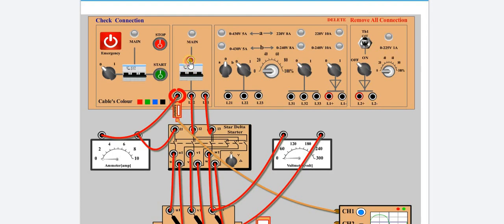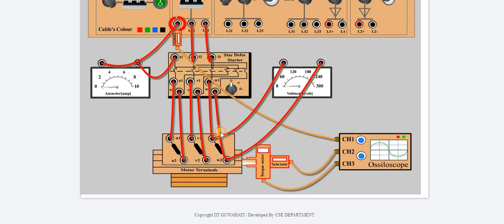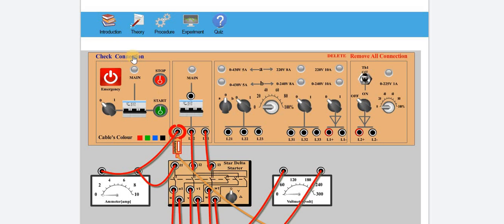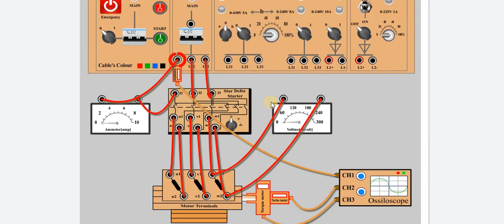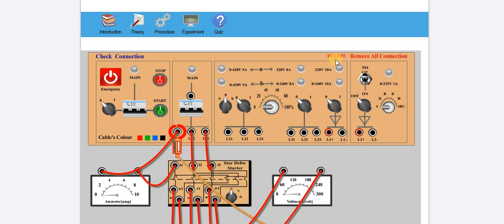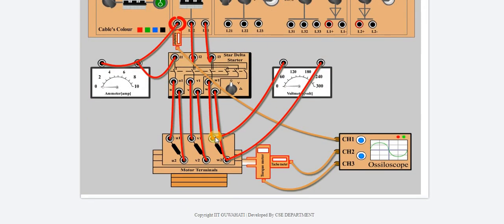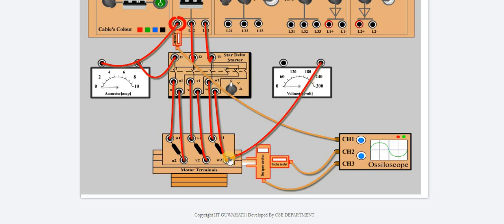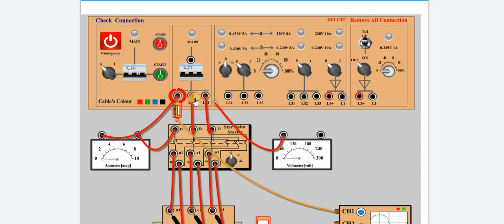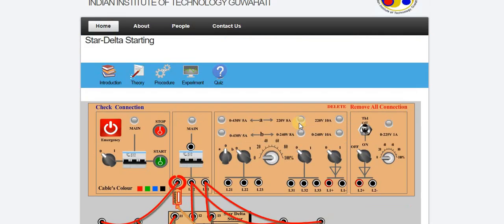What happened? This should not be like this.